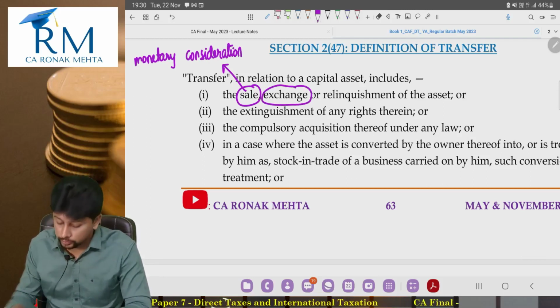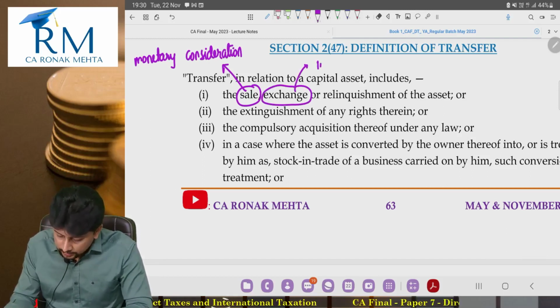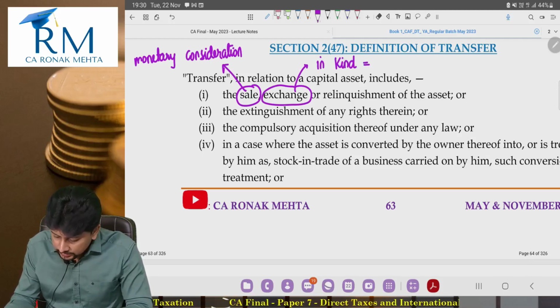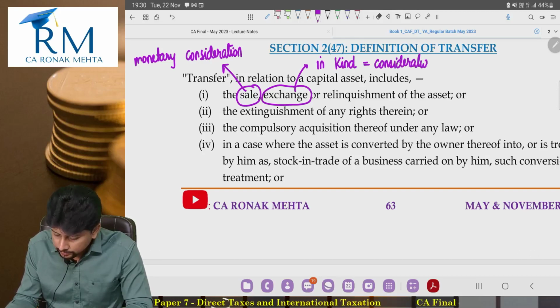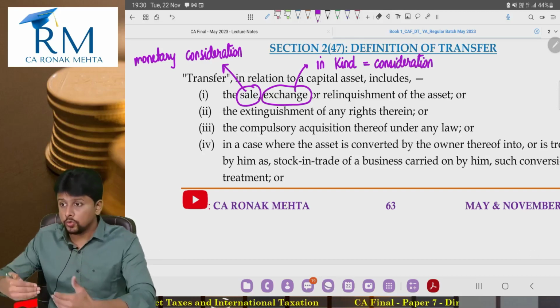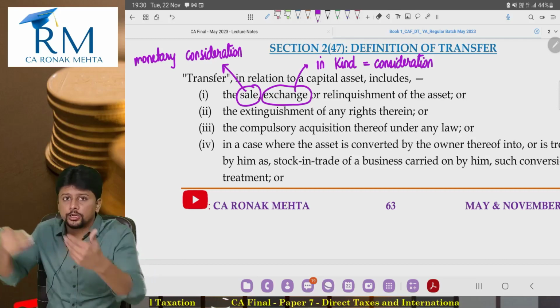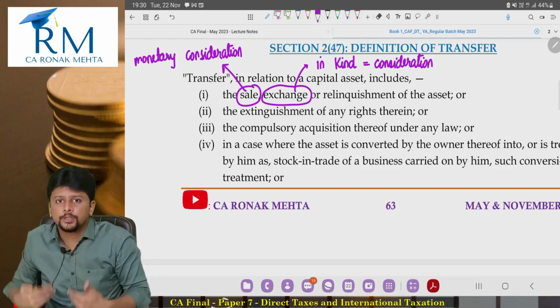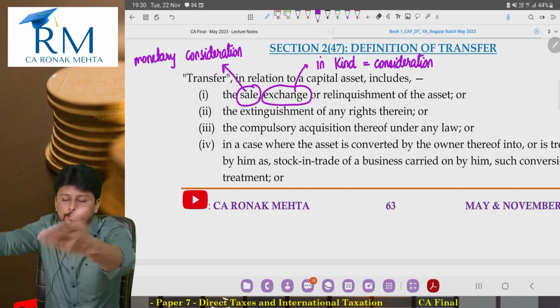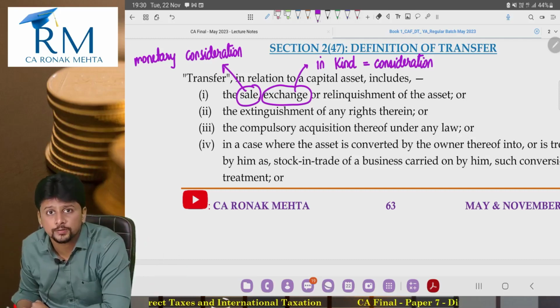Exchange, which means you are giving up a capital asset, but you are getting something in kind as your non-monetary consideration. But definitely that means you are giving up your capital asset, and instead of getting a cheque, say for example a cheque of 2 crores, you are getting an asset worth 2 crores, but you have given up your asset, so that is included in the definition of transfer.